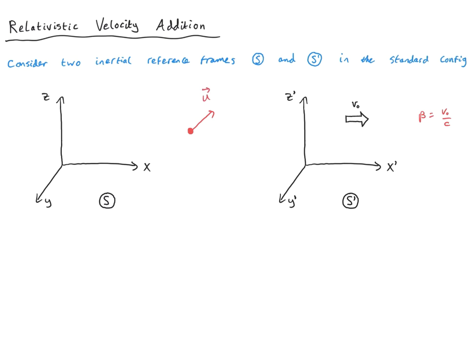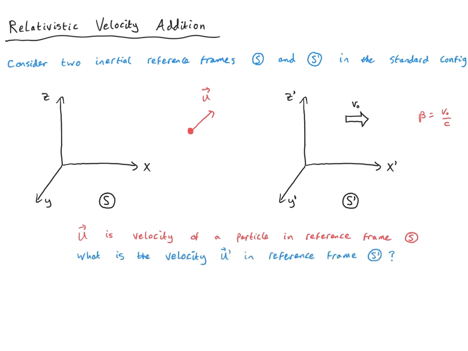This is the velocity of this particle. In particular, this is the velocity of the particle in reference frame S. It's the velocity of the particle relative to our coordinate system S. Quite simply, our question is, how does the velocity of this object appear in reference frame S primed? I'll call this quantity u primed. It's the velocity of the particle as seen in reference frame S primed.